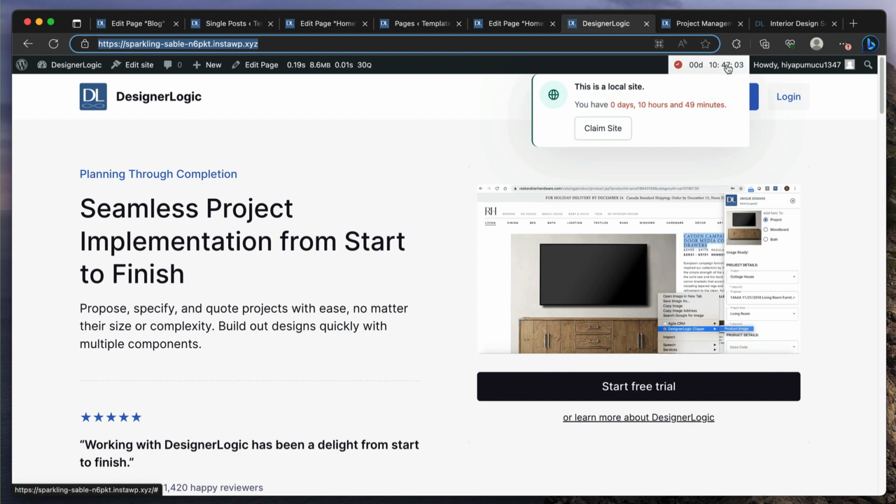We did the InstaWP thing. So here it'll last 10 hours and then it'll disappear. But if you do claim site, which we'll do after the call, you just grab it, and then from there you can transfer it to your existing host whenever you're ready, etc. So yeah, that's great. It looks fantastic to do that. It's really cool. Really cool.